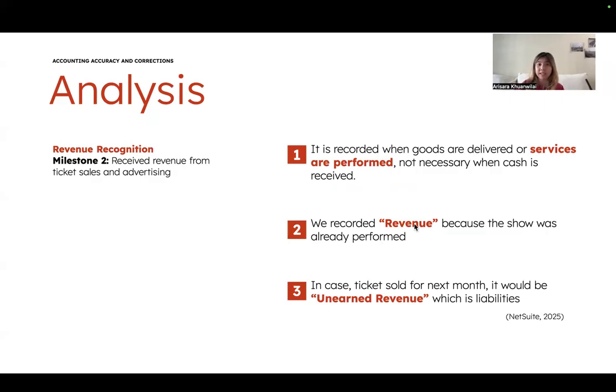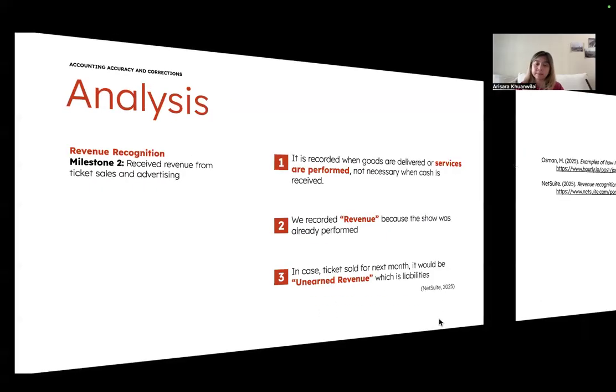Once our client receives those services, we can record it as revenue because it's already performed, as I said in Kendall's case. And in case the tickets are sold for next month, it would be unearned revenue, which is a liability. This is easy: we receive that money already, but we didn't provide anything to the customer yet. So we recognize that as unearned revenue of the company.